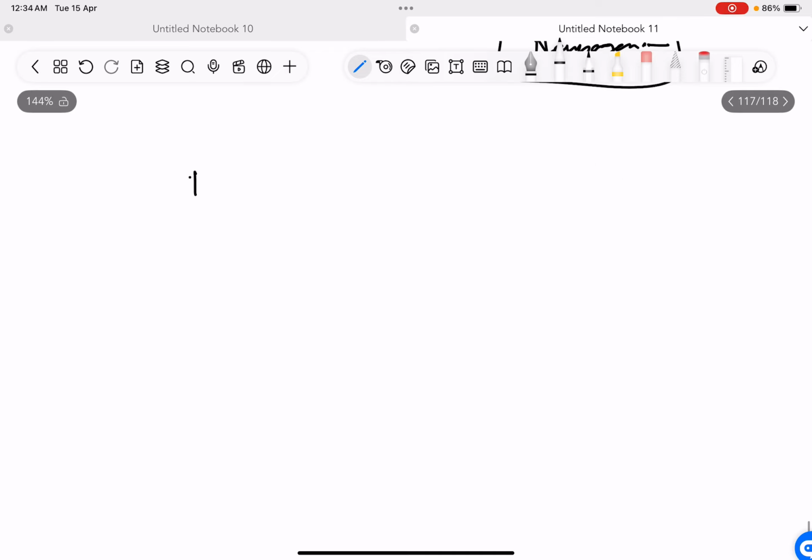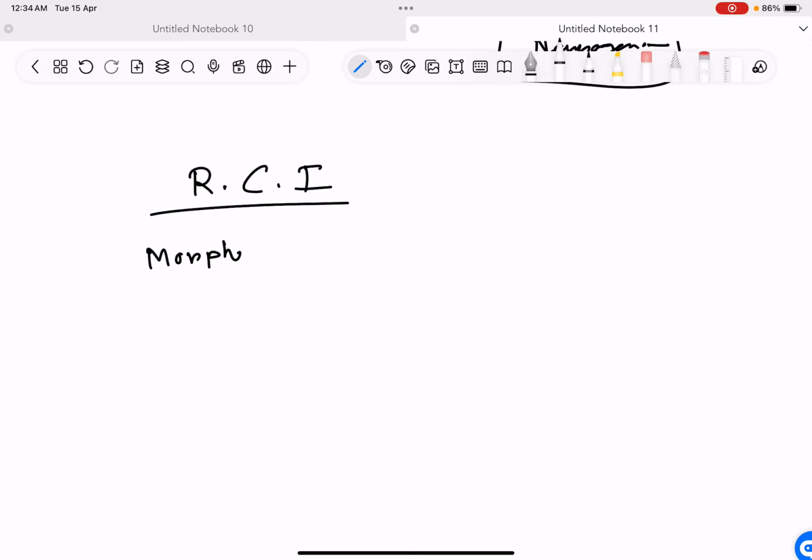Now coming to reversible cell injury, RCI. We have to study the morphologic changes in the cell which has undergone reversible cell injury. First thing, it was hypoxia, but the hypoxia quickly disappeared. It didn't last very long, otherwise it would have been an irreversible cell injury.